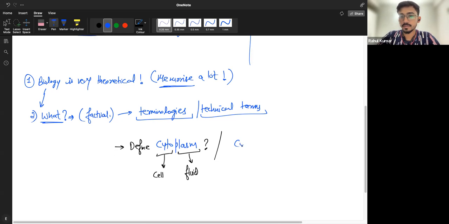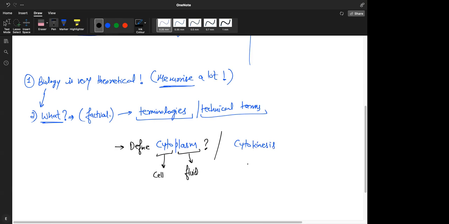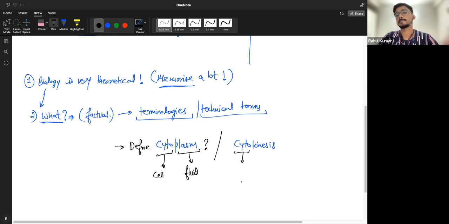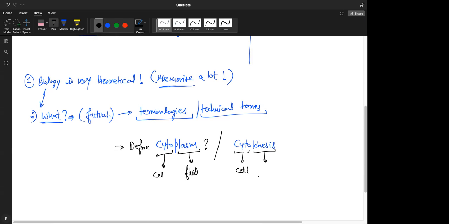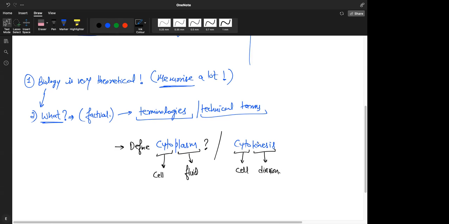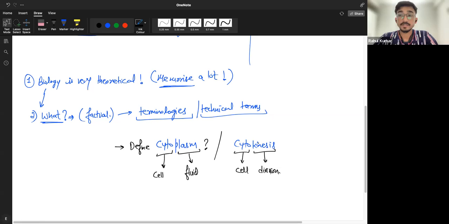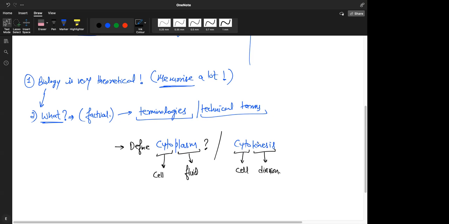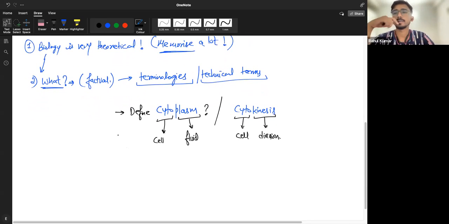Let's take another example. You know what cytokinesis means? Now you know the cyto part of it, right? What does cyto mean? Cell. Perfect. And what does kinesis mean? Sir, I think division. Yes, you think right. So it means division. So what is cytokinesis? Division of cell or cytoplasm. Not cytoplasm. Yes, the division of the cell. The process in which a cell divides to form two daughter cells is called cytokinesis. Okay, very good. I'm just giving you another example.